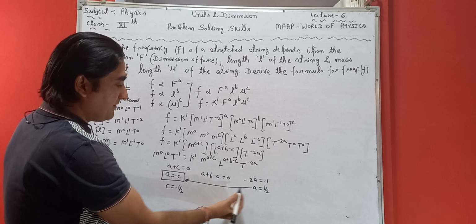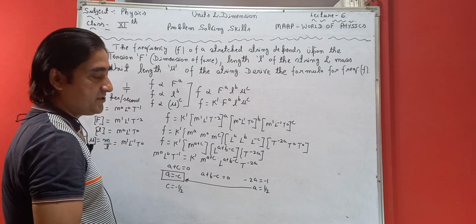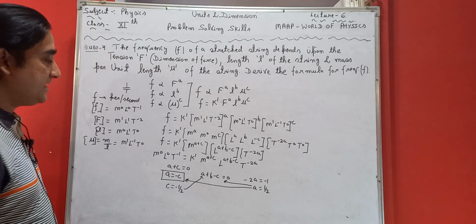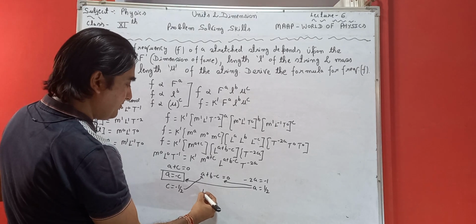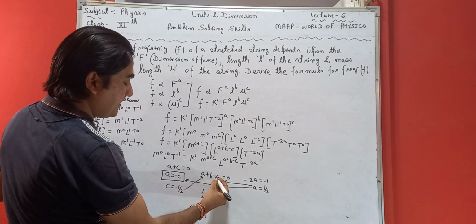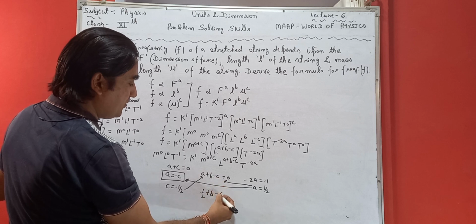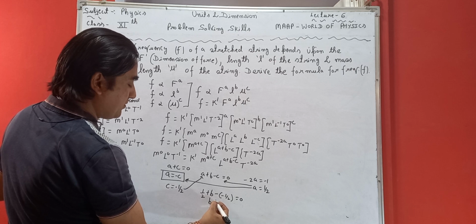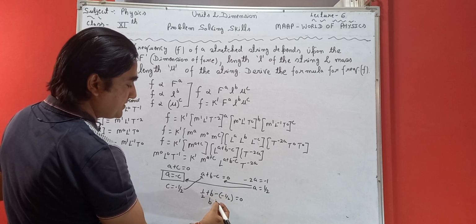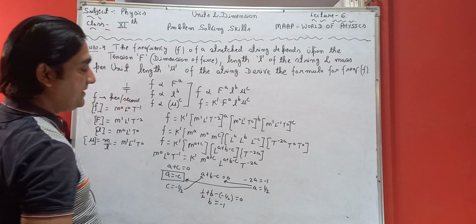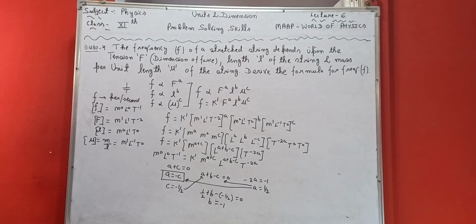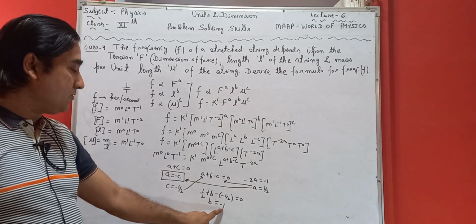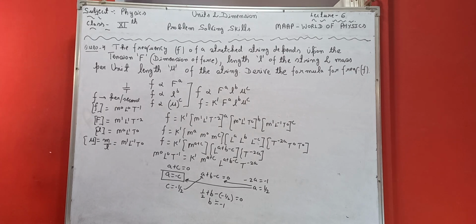By substituting the values of a and c in this particular equation, a is equal to 1 by 2 plus b, and it is equal to minus of minus 1 by 2, that is c. So b is equal to 1 by 2 plus 1 by 2, and b is equal to minus 1. So the values are a is equal to 1 by 2, b is equal to minus 1, and c is equal to minus 1 by 2.